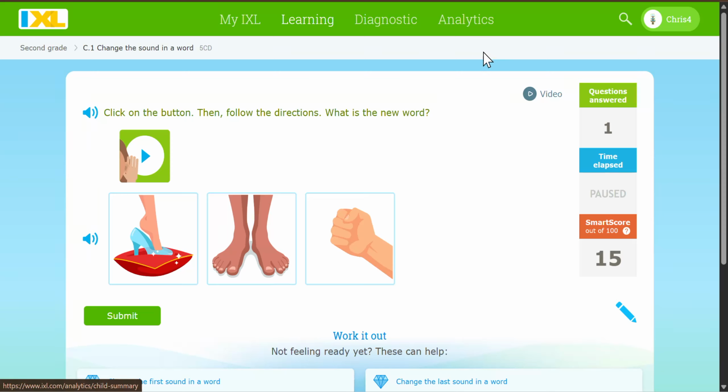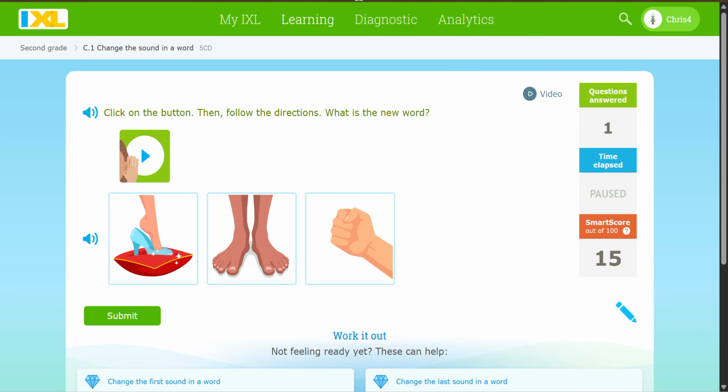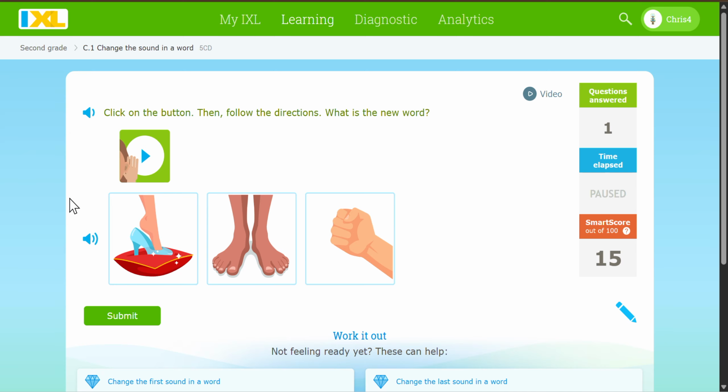Everyone, today we're going to do IXL. Okay, now let's listen. Click on the button, then follow the directions. What is the new word? Say the word fist.